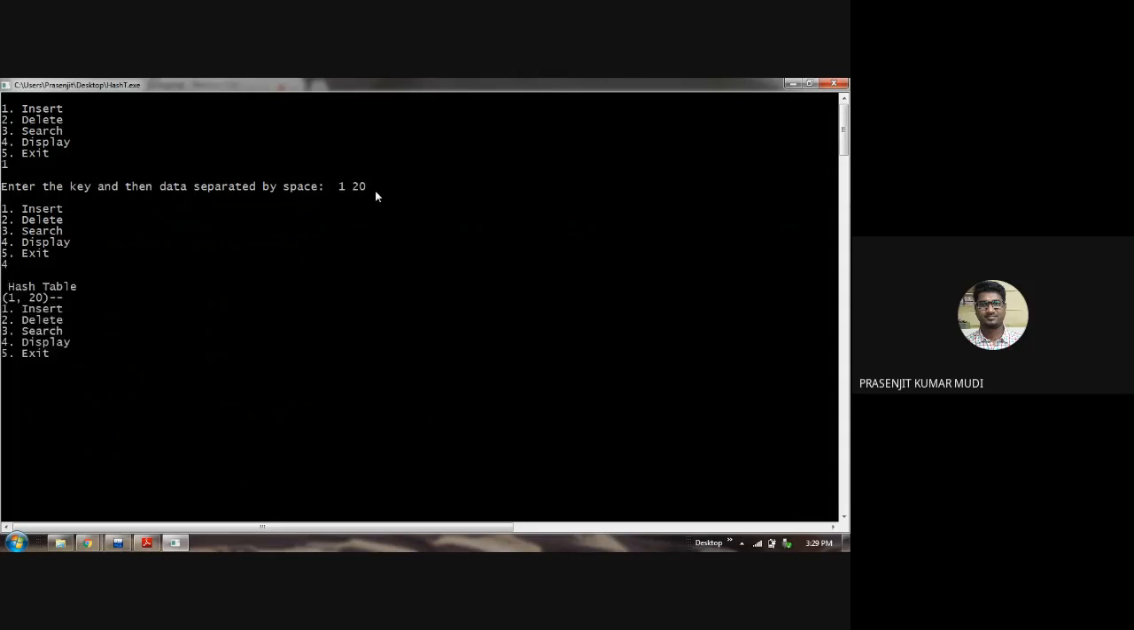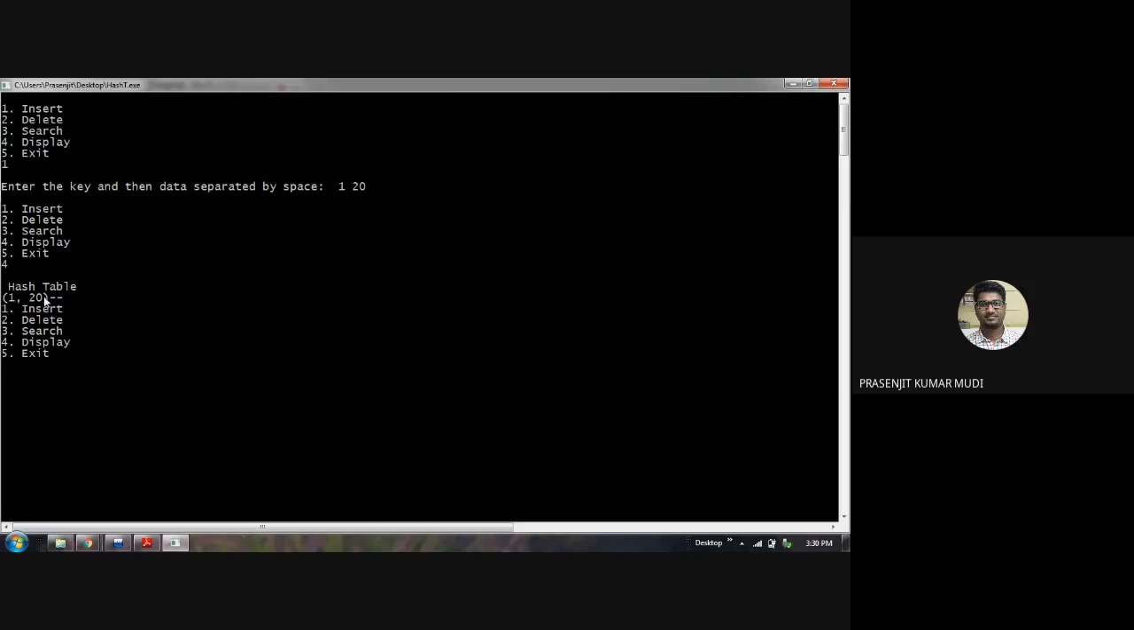Is it working or not? Yes, the hash table is showing contains as 1 comma 20. That is the only node available in the hash table. Okay, actually, the hash table is not containing the node. The hash table is actually containing several pointers, structure pointers. Each of those structure pointers is pointing towards nodes.